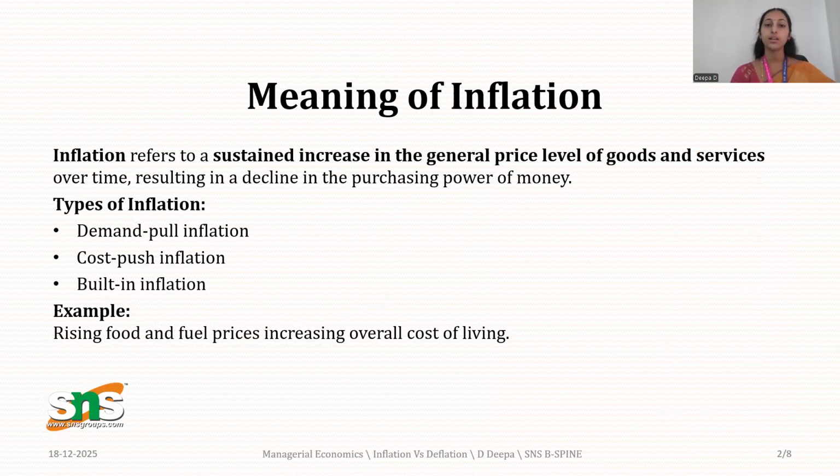Inflation is a sustained increase in the general price level of goods and services over time. Okay. So today, if the price is 100 rupees and it is slowly increasing, like 110 or 115 or 120, this is inflation, right? So if inflation happens, automatically what will happen in future? Decline in the purchasing power. Purchasing power starts declining, right? People will not buy. If prices keep on increasing, definitely the purchasing power of people will be decreasing.